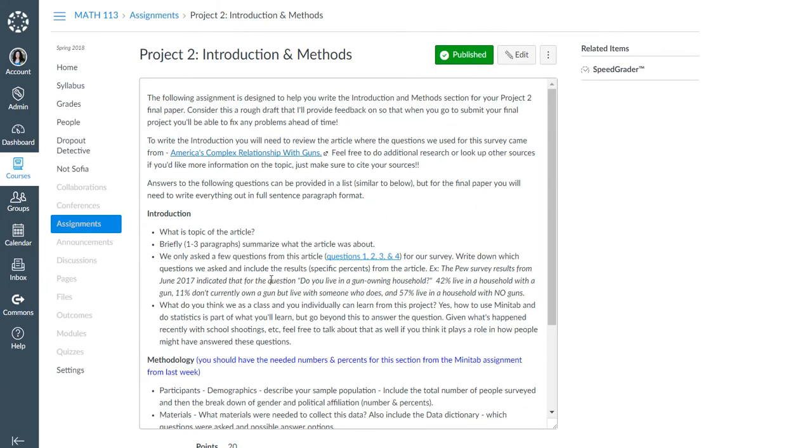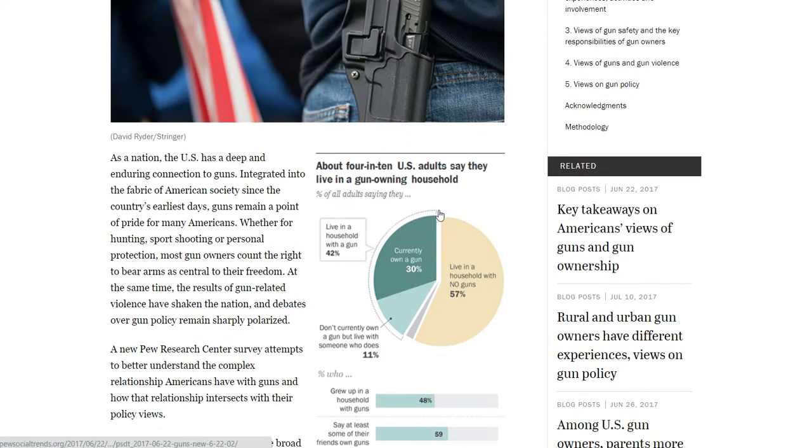Write down which questions we asked, so those 4 questions, and then the specific percents from the article. So for this one, the Pew survey results indicate that, do you live in a gun-owning household? 42% live in a household with a gun, 11 don't, and 57 live in a household with no guns. So where did that come from? Right here. So there's the 57 that don't, the 11 who currently don't own but live with someone who does, and 30% who do own a gun.